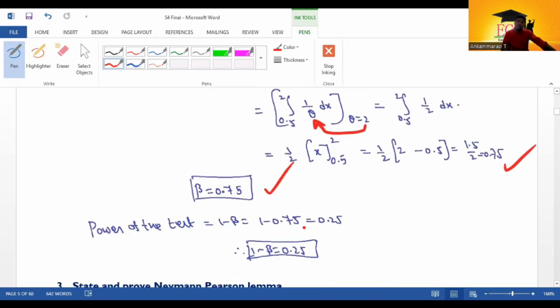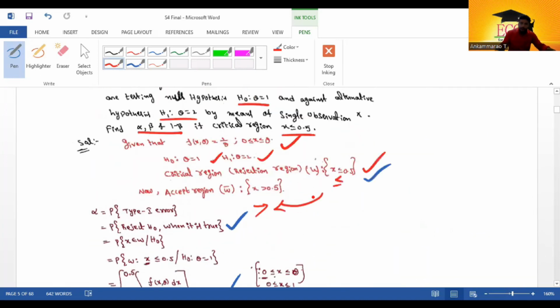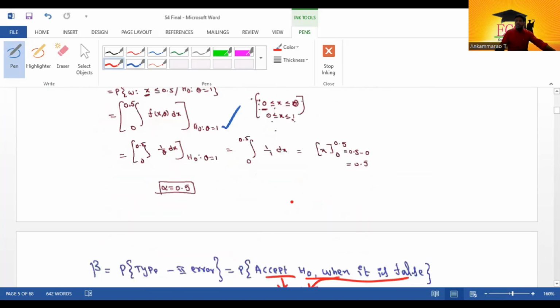How to find the power of the test? 1 minus beta. The 1 minus beta equals 1 minus 0.75. It is equal to 0.25. The power of the test function is 0.25. For this problem, ఈ problem ki 0.25 వచ్చిందమ్మా.